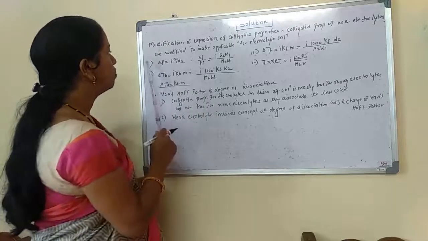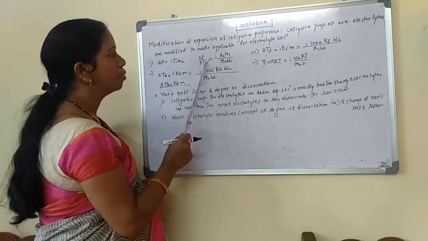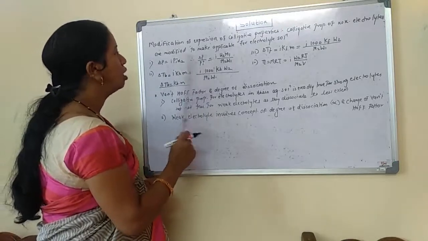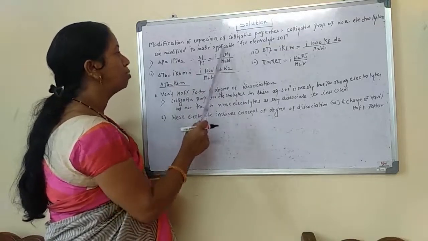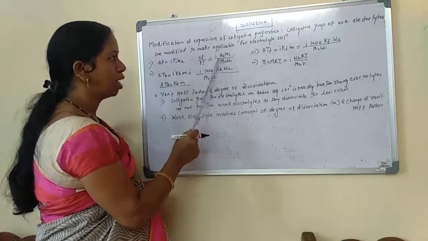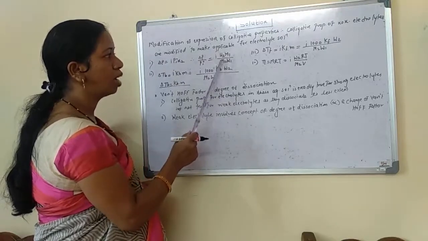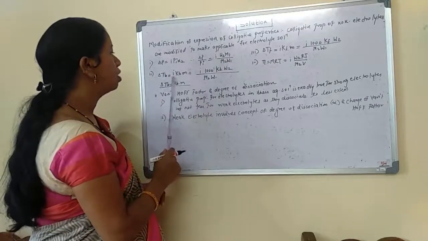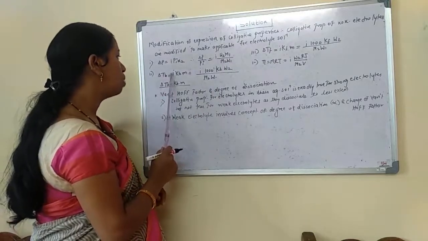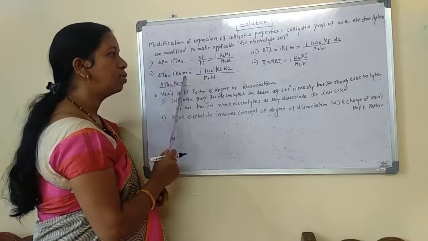So the first one: ΔP upon P10 is equal to i times, so the Van't Hoff factor is multiplied, and instead of this we substitute the value W2M1 upon M2W1. The second one is the elevation in boiling point: ΔTb equal to i Kb into m.